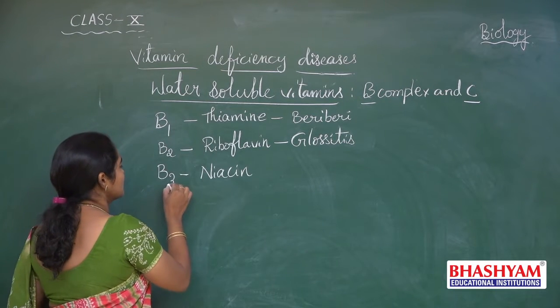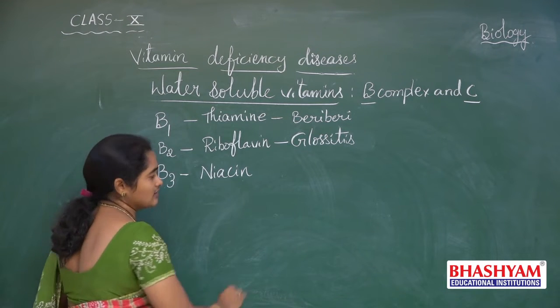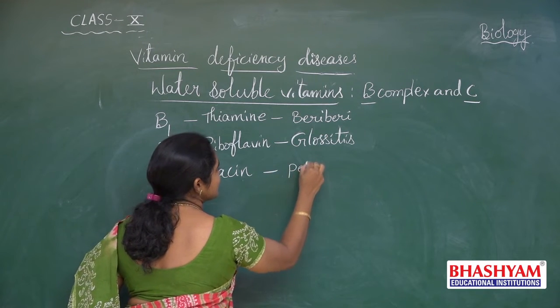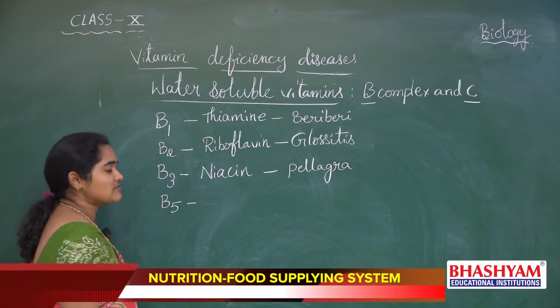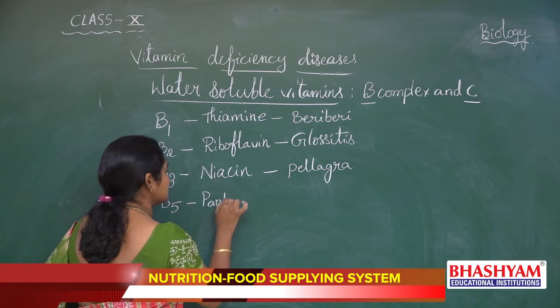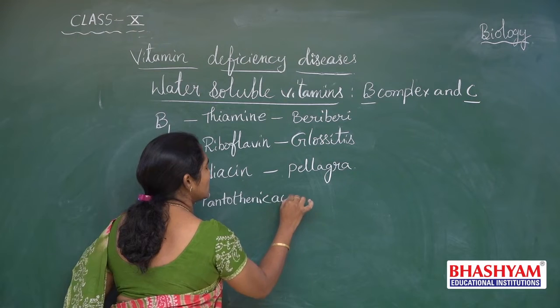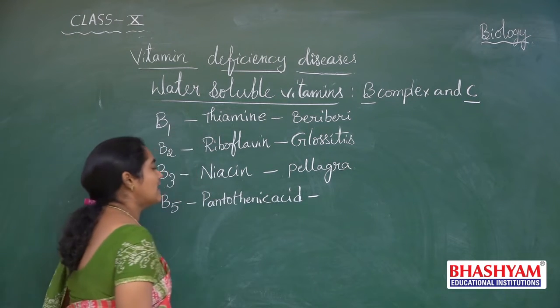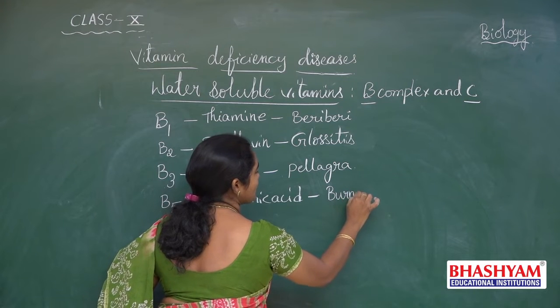And the next vitamin is B3. Its chemical name is niacin and its deficiency disease is pellagra. Another B complex vitamin, that is B5. Chemical name is pantothenic acid, and its deficiency leads to burning feet.